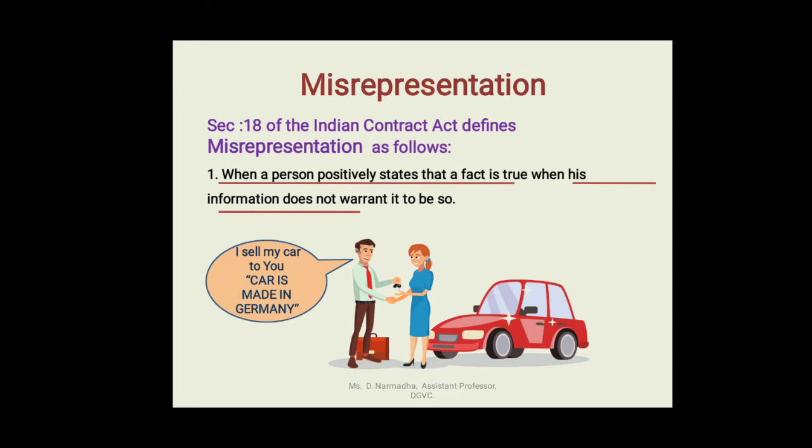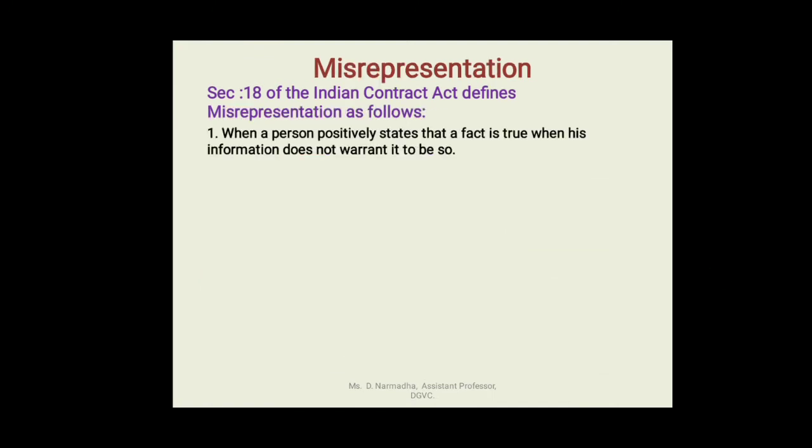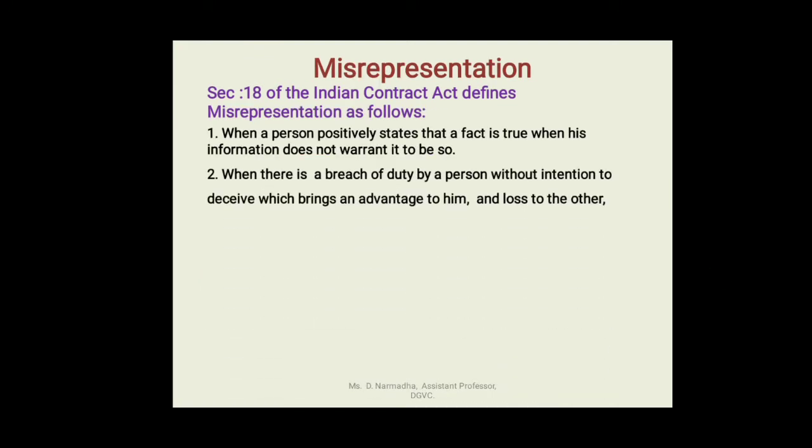Okay? The second act under misrepresentation is when there is a breach of duty by a person without intention to deceive, which brings an advantage to him and also loss to the other. Almost this sentence we also explained in fraud.